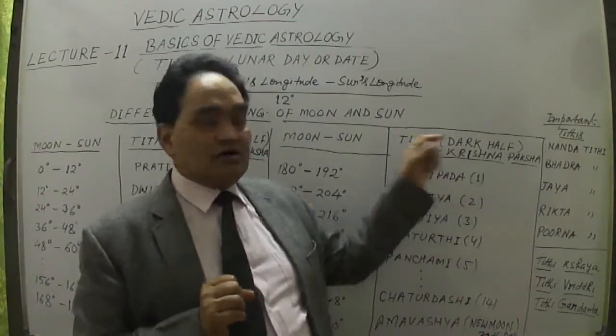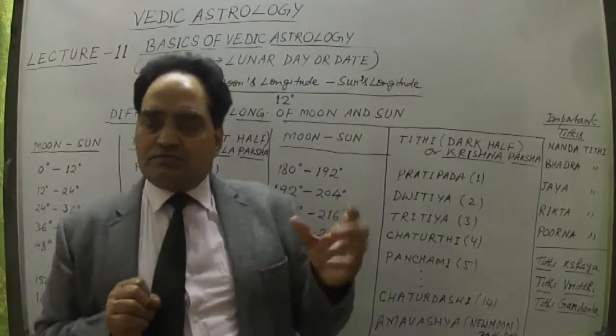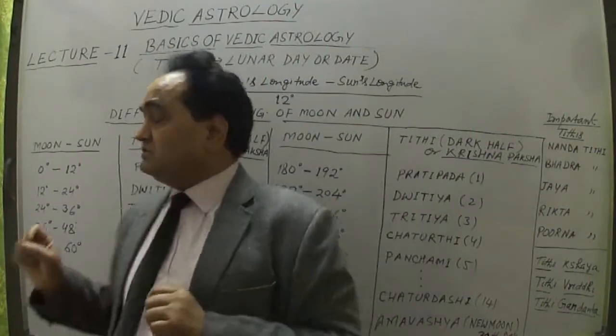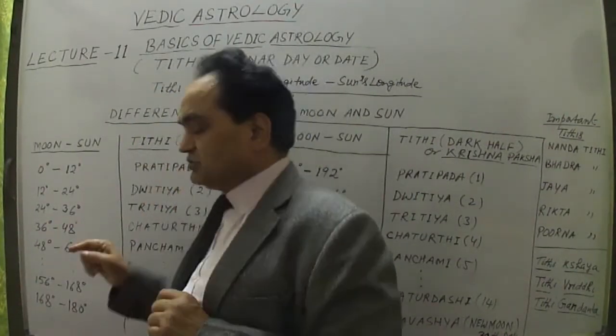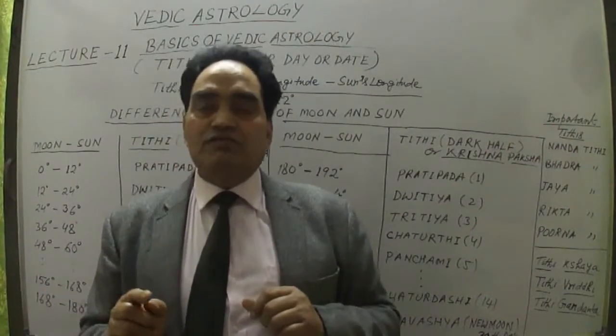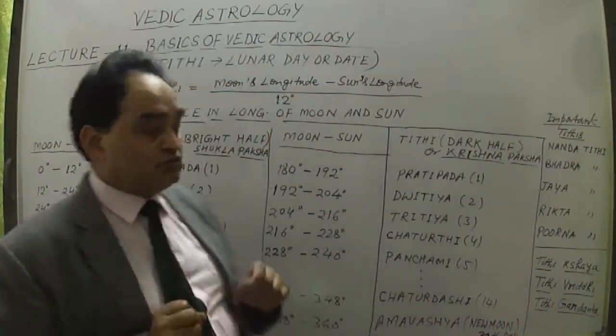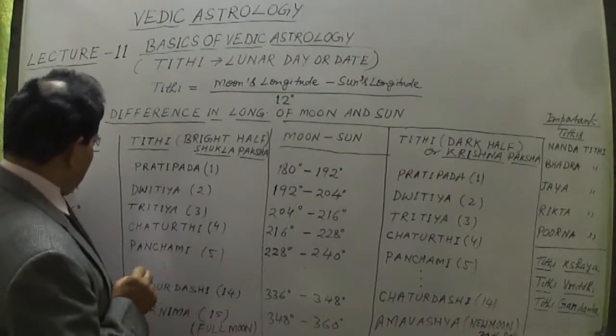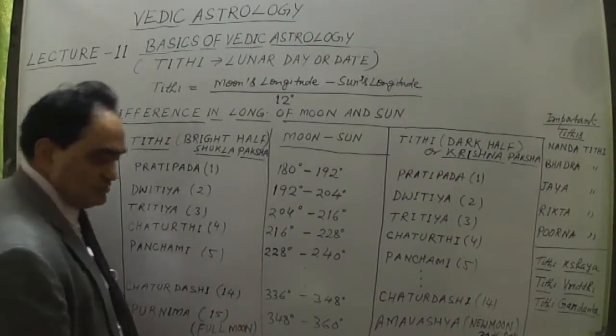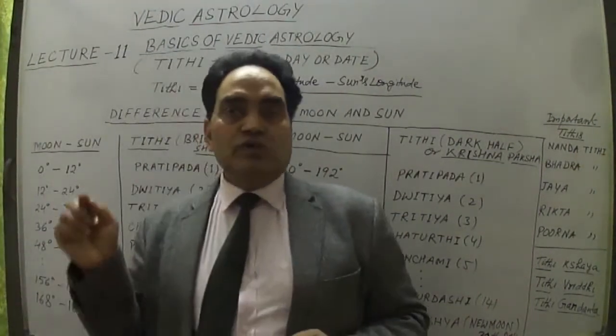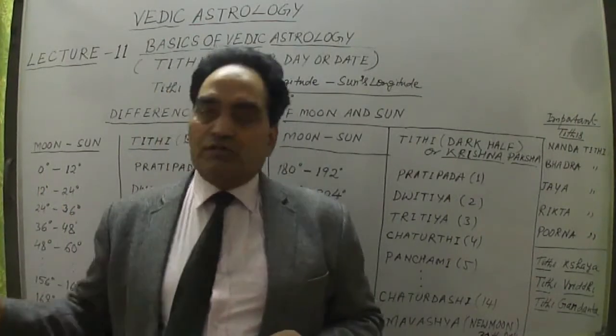In Shukla Paksha, the moon moves away from the sun from 0 degrees up to 180 degrees.